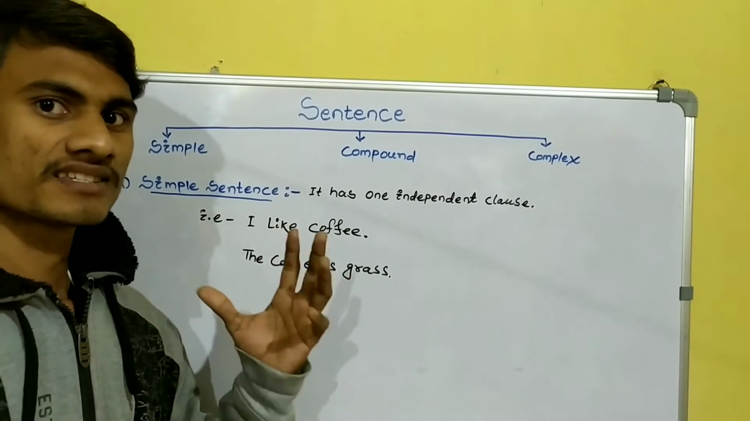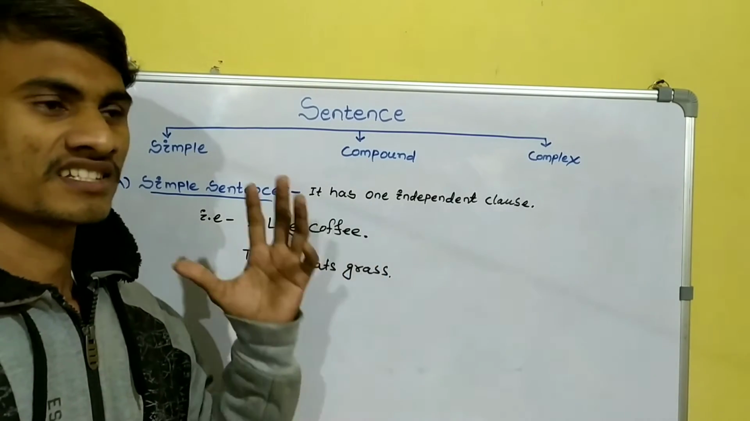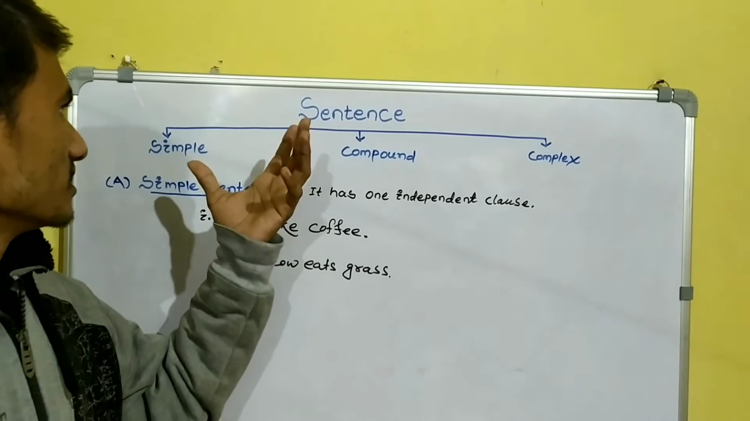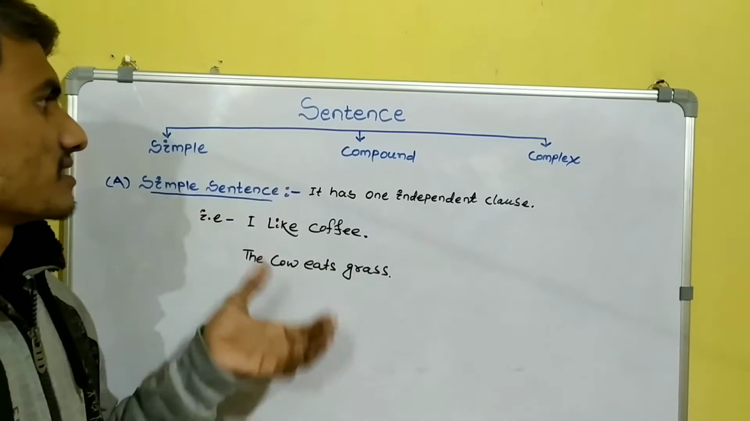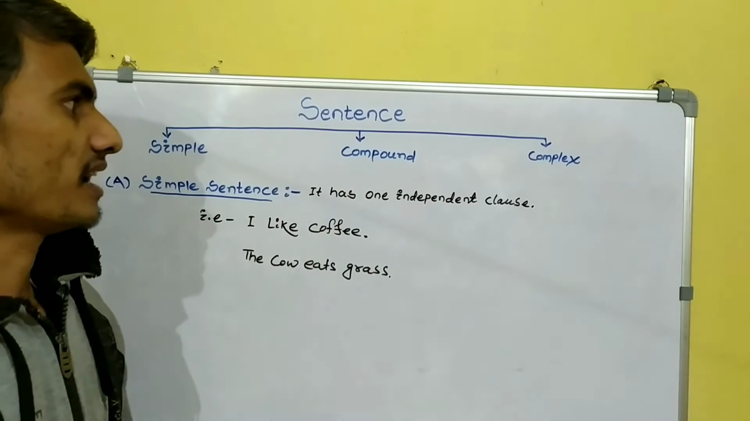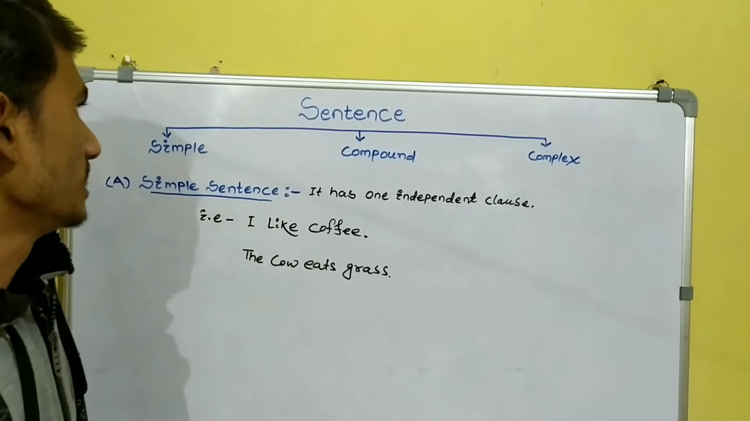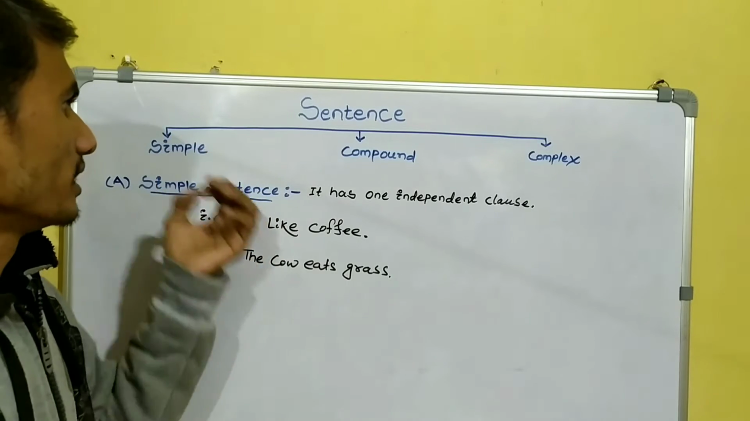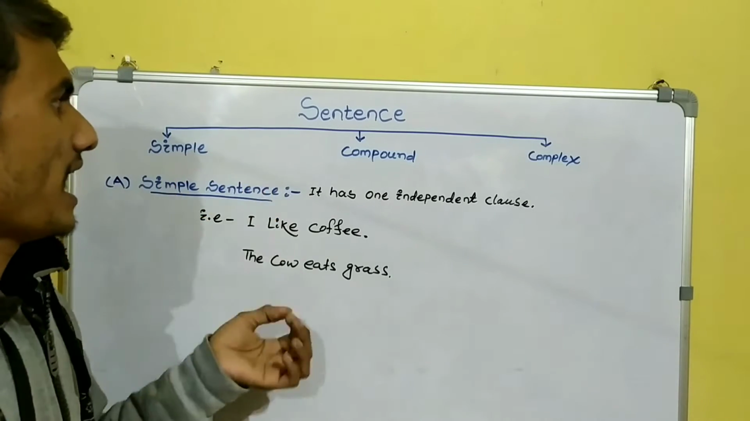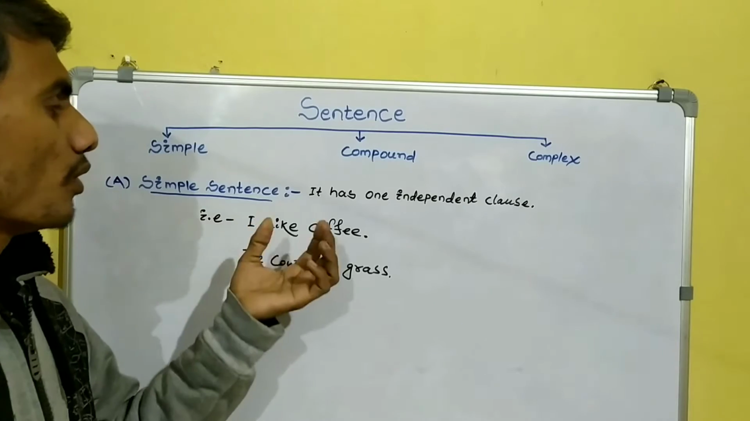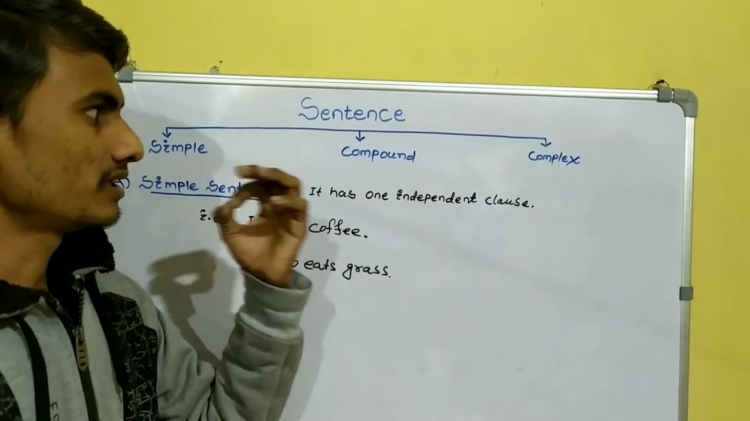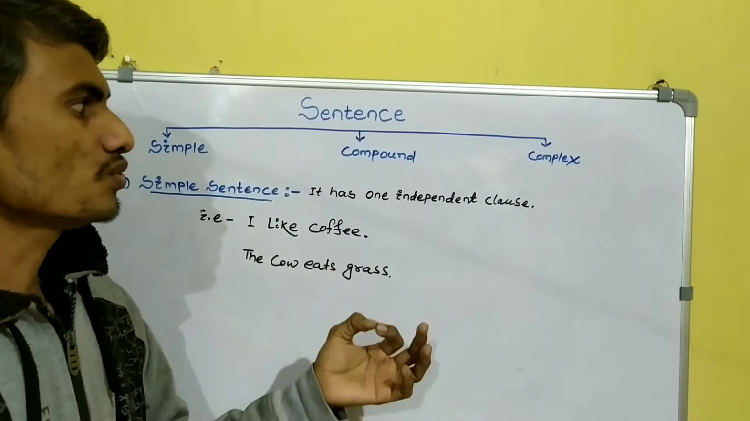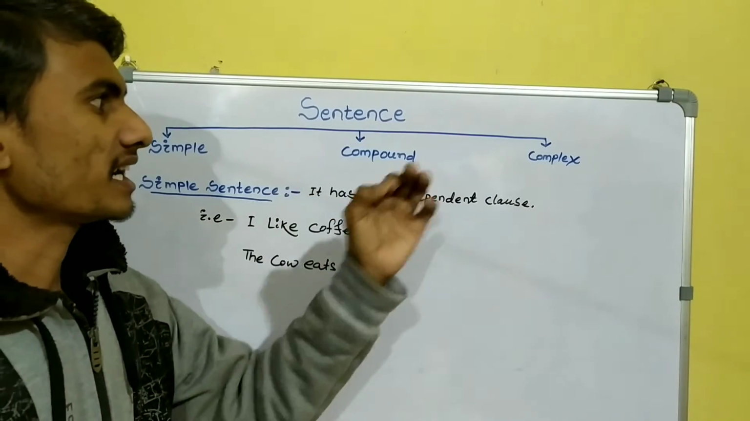Today we will discuss sentences and their types. A sentence is divided into three types: one is the simple sentence, the second is the compound sentence, and the third is the complex sentence. A simple sentence has only one independent clause, a compound sentence has two or more independent clauses, and a complex sentence has two or more dependent clauses.